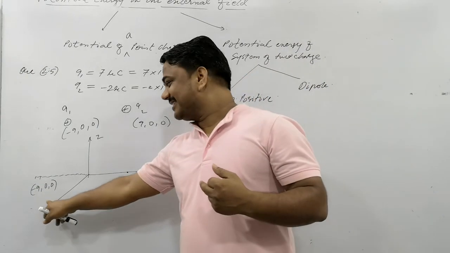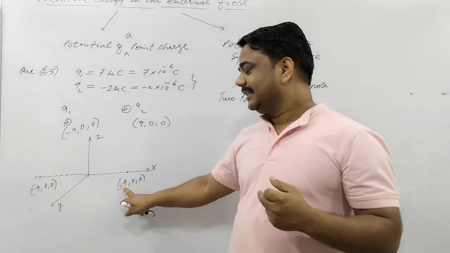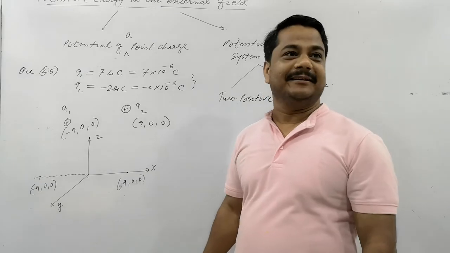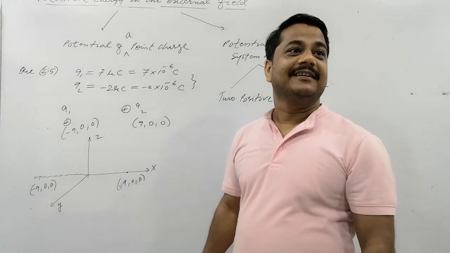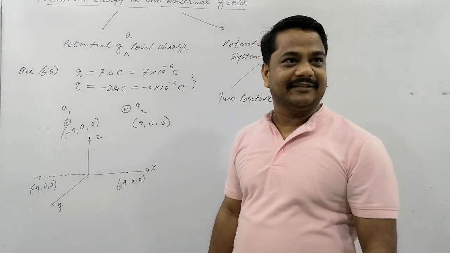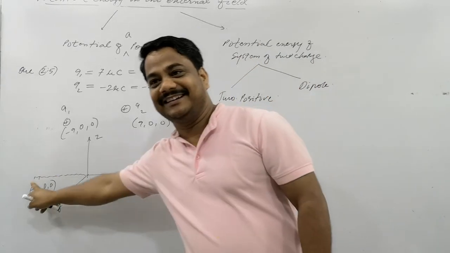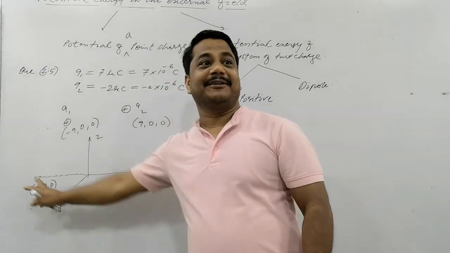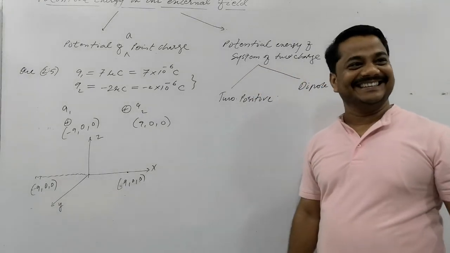This is -9, 0, 0. What is the distance between them? 18 centimeter. Is that clear now? From here to here 9, from here to here 9. Just subtracted here, 9 minus 9 is 0.